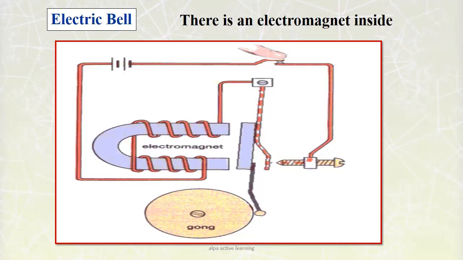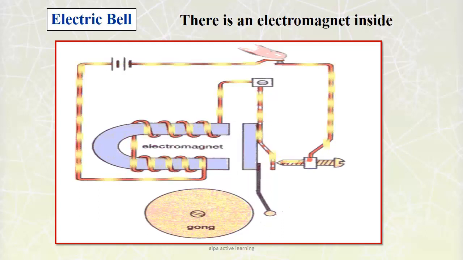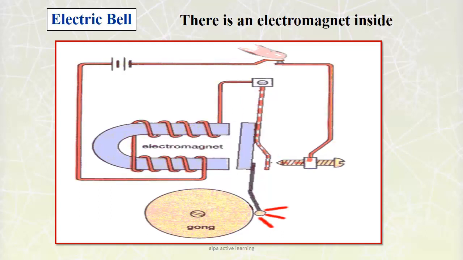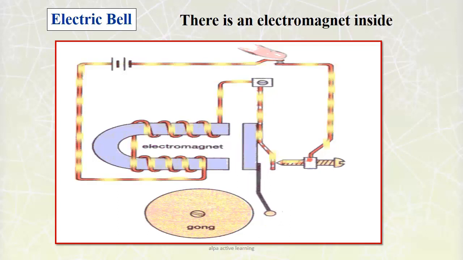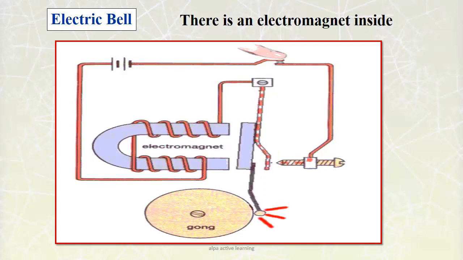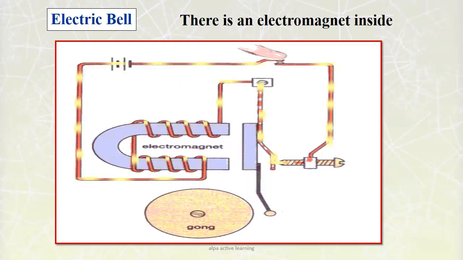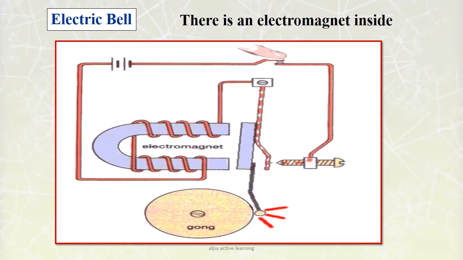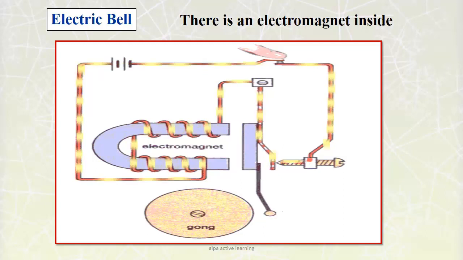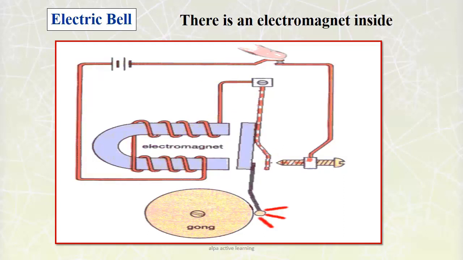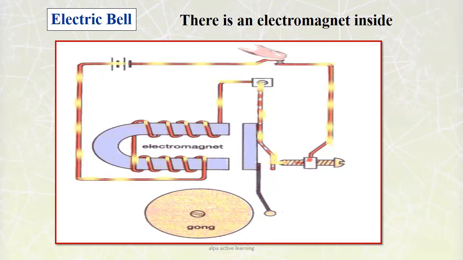Now children, you all know about the electric bell, right? In the house, in the offices, and everywhere. So this is also an electromagnet. Look at the figure. Here one end of the copper wire is wound around an iron piece. As you can see, a horseshoe shaped iron piece is there, and the coil will act as an electromagnet. Now the wires are connected to the cells. You can see here that the screw is in contact with the strip.